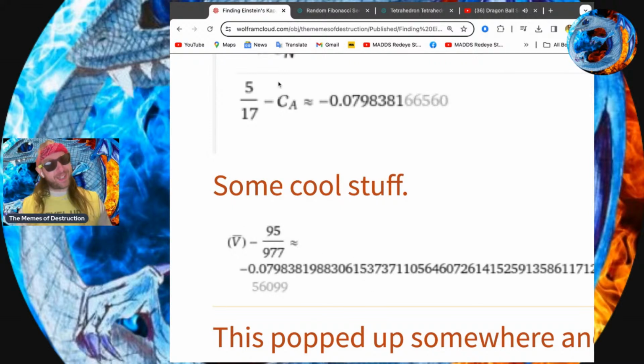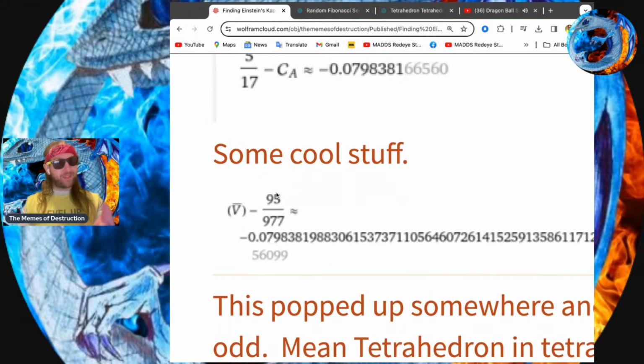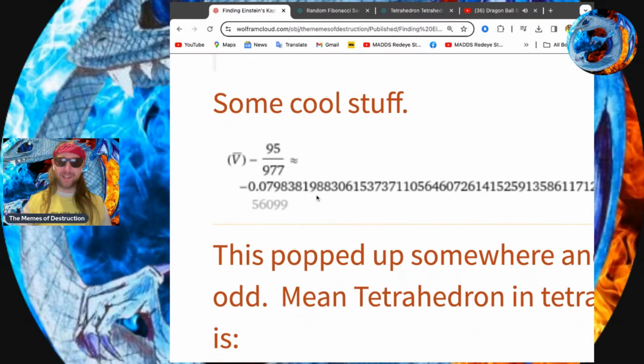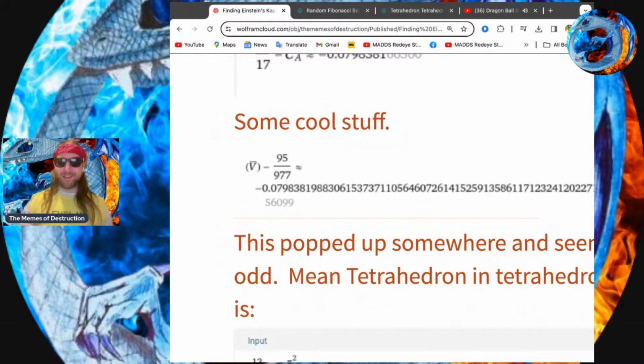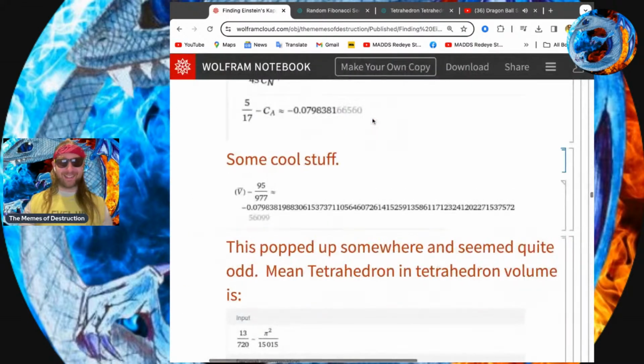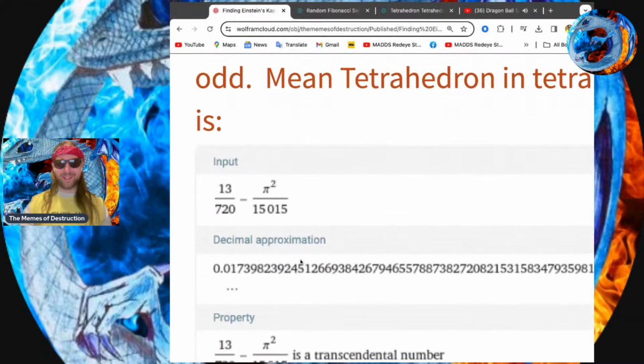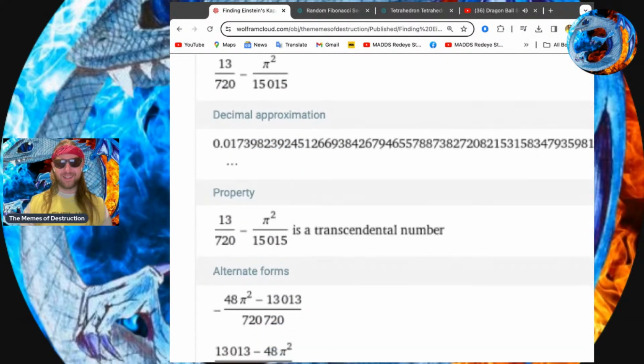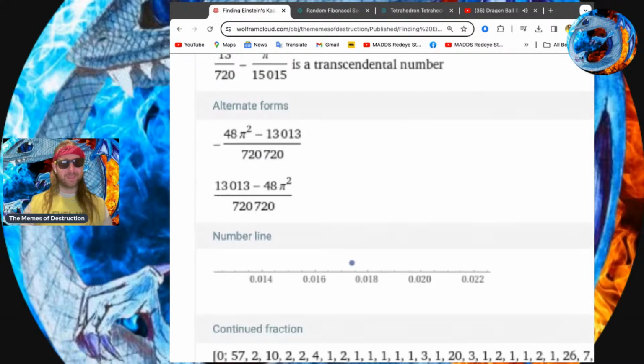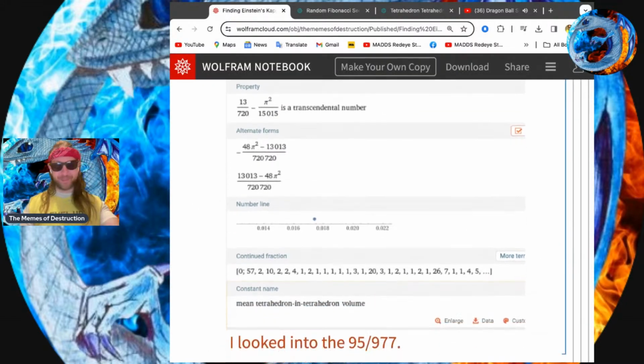So I looked into that. I'm like, all right, what does that have to do with it? Is there any closed form? Again, I'm getting into closed forms within closed forms here. I'm just a crazy person. But I thought it interesting. So I delved deeper. All right, so this popped up somewhere and seemed quite odd. So that's the mean tetrahedron in tetrahedron thing that we saw there. Okay, what does this have to do with anything?